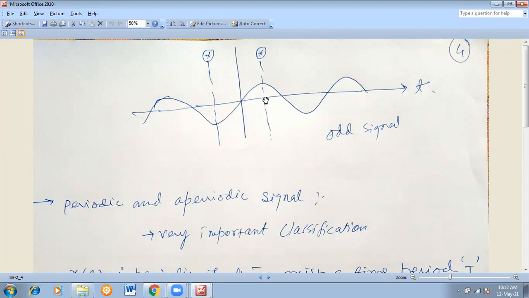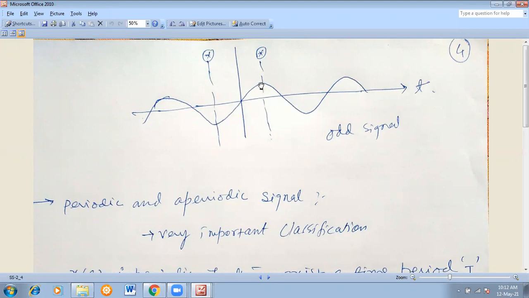Now see, you people know that this is 0, this is pi, this is 2 pi. Okay, so in this way it goes down. So this is pi, this is 2 pi, and half of this. So in this way it moves. Similarly, this is 0, this is minus pi, minus 2 pi. In this way theta also varies. So see, at this point this is 0 and this is pi by 2. This is 0, this is minus pi by 2. You can consider that.